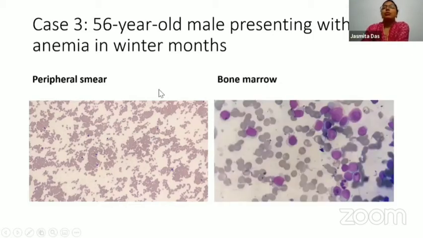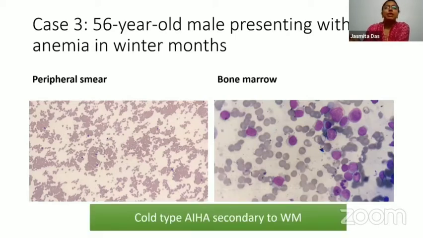So for that, a bone marrow was done and the bone marrow exhibited an increase in the lymphoid cells, and the patient was confirmed to have Waldenstrom's macroglobulinemia based on the serum protein electrophoresis and the flow cytometry, as well as by the MYD88 mutation. So this was a cold type AIHA secondary to Waldenstrom, but the peripheral smear is clearly diagnostic in this case with the presence of these red cell agglutinates.